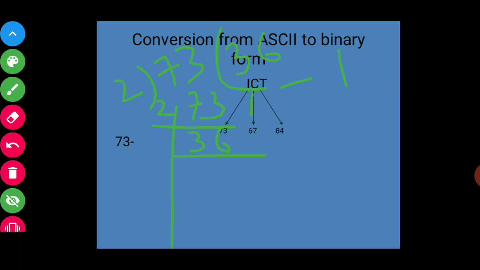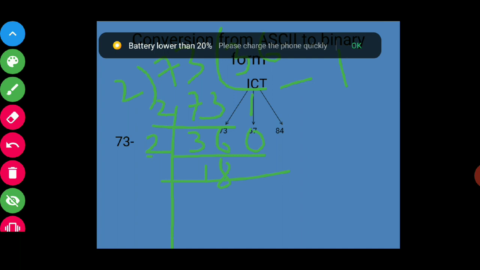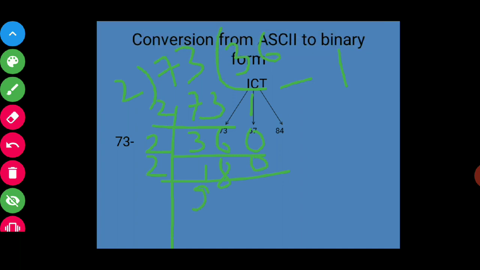And I'll again divide by 2. 2 1s are 2, 2 8s are 16. Remainder 0 I will write there, okay. 2 9s are 18. Remainder again 0 will be here. 2 4s are 8. Remainder 1 will be here. 2 2s are 4. Remainder 0 will be here. And the last, 2 1s are 2.